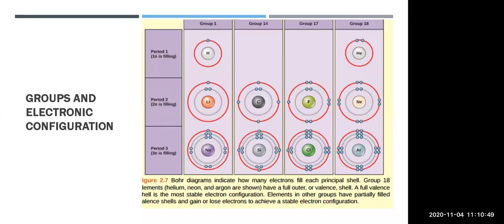Mark these words. The 18th group elements are fully filled. All the shells present are occupied, and they are the most stable elements. You can see the shells are completely filled. So likewise, whatever elements are present in that particular group contain the same number of electrons in their outermost shell.